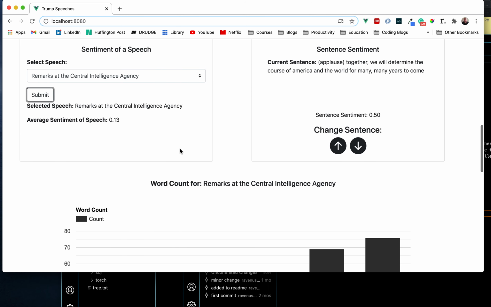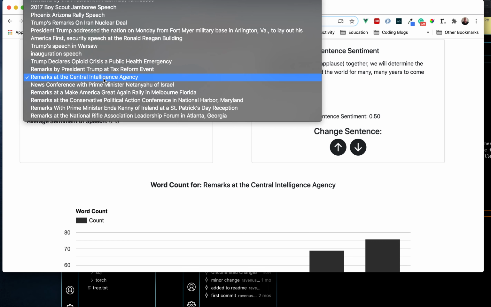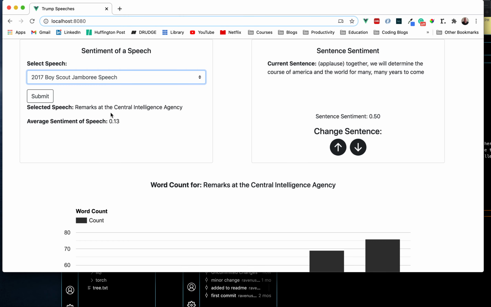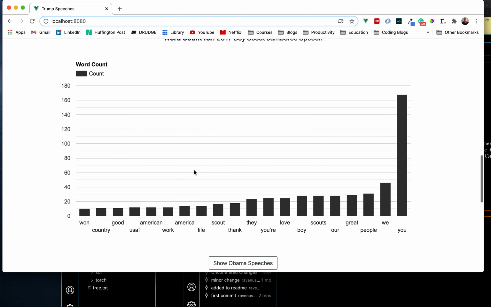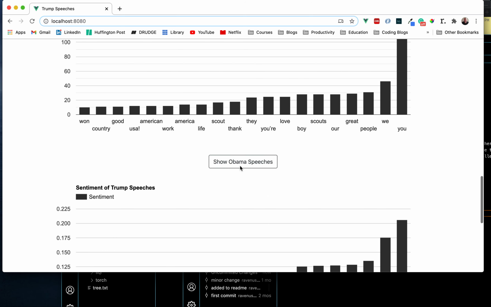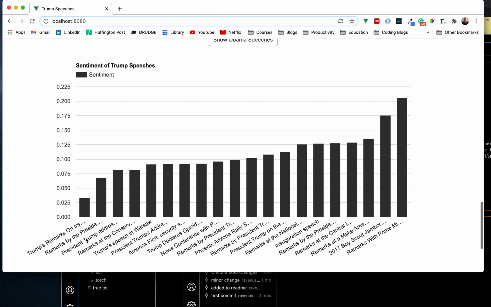What I noticed is that a lot of his speeches have kind of low ratings, coming around the 0.10 to 0.20 level. If we select the Boy Scout Jamboree speech, that's 0.18. There it goes, it changes again. So here's the overall sentiment analysis of each speech. If I hover over, you can see it goes up. Only one is above 0.20.